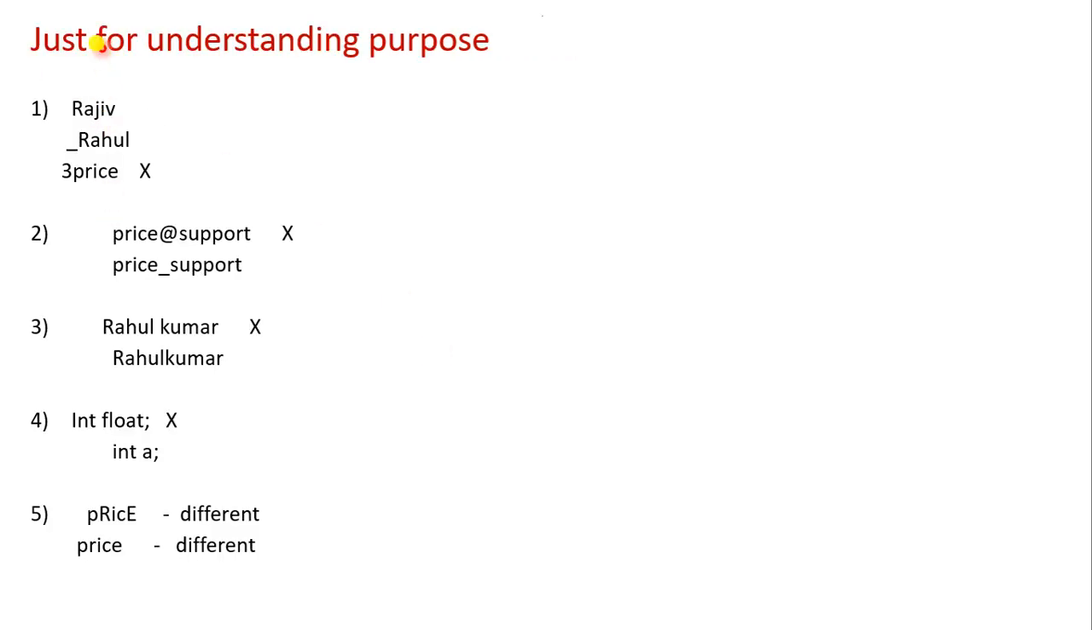Let's see here. For your understanding purpose only, I have written this. Don't write all this in the exam. For example, Rajiv: here the first letter is R, yes, we can write it like this. Here no letter is there, but an underscore symbol is there. This also is allowed. But here you can see the first character is not a letter, it is a number, so this is not allowed. The first should be either a letter or an underscore, not any other symbol or number.